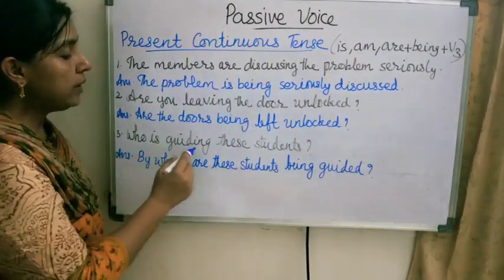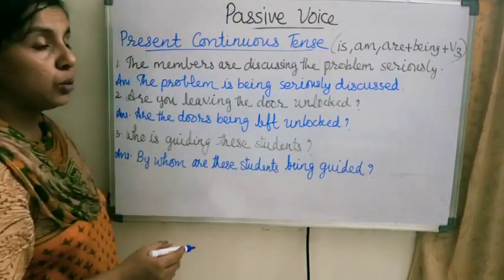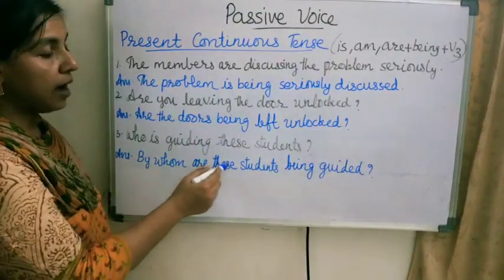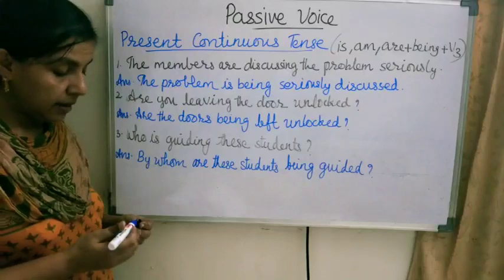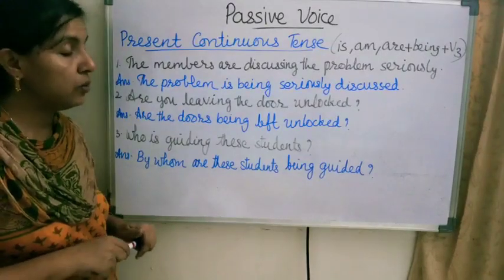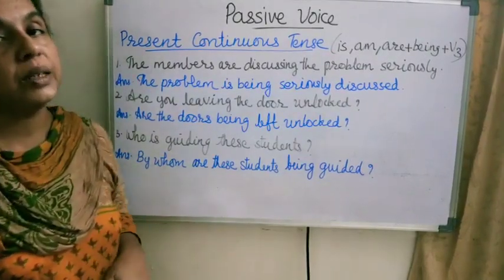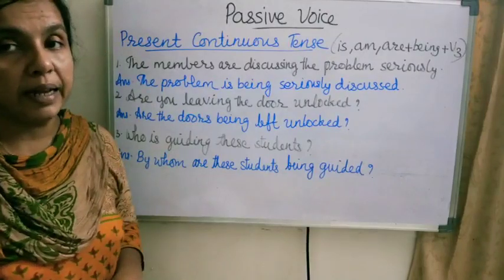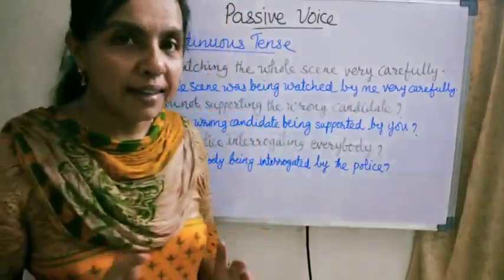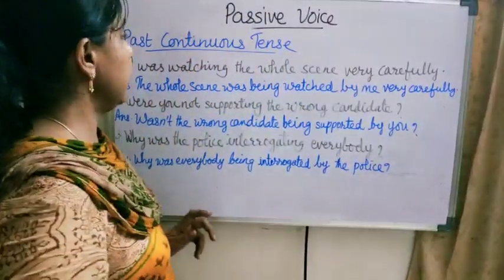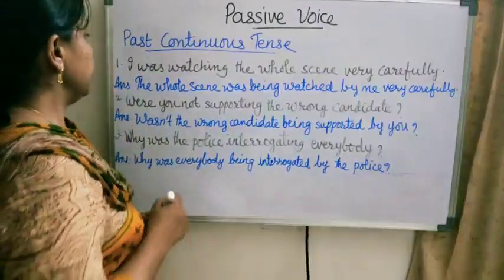Now next, who is guiding these students? By whom are these students being guided? And you can write it this way also: who are these students being guided by? Now past continuous tense. Let us see the sentence.